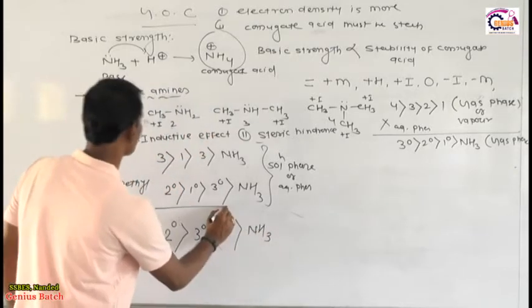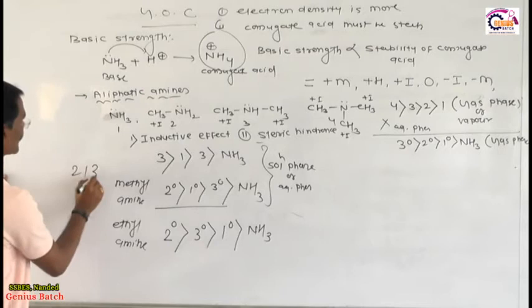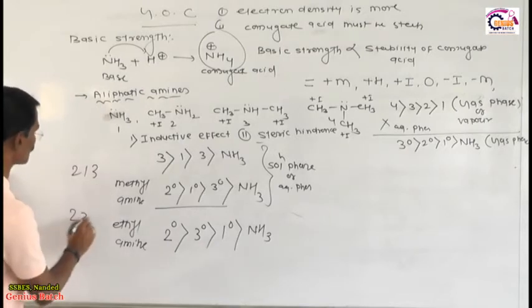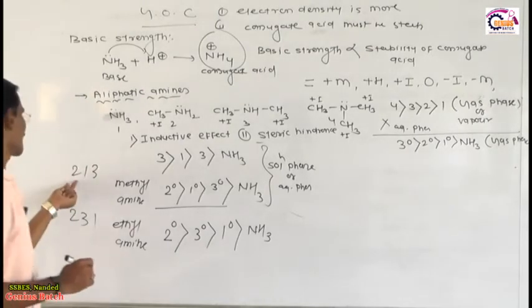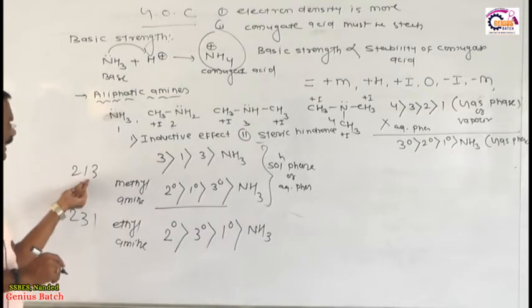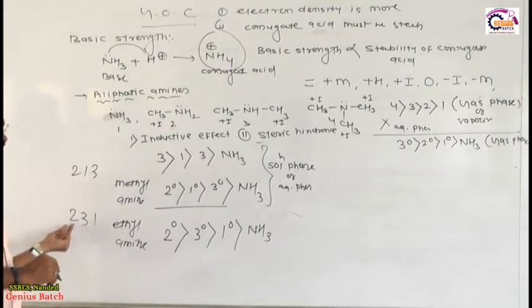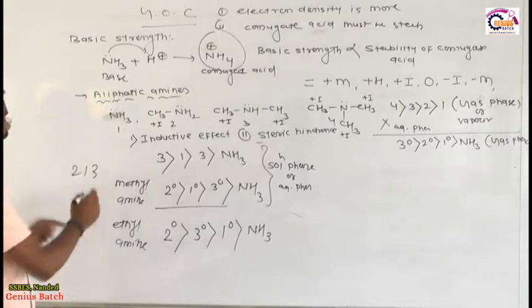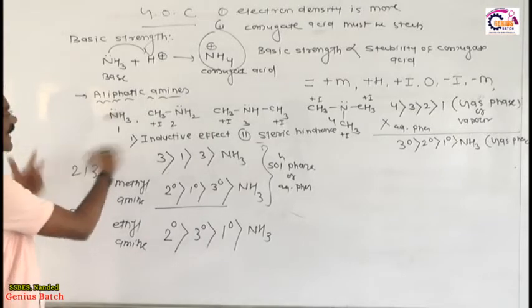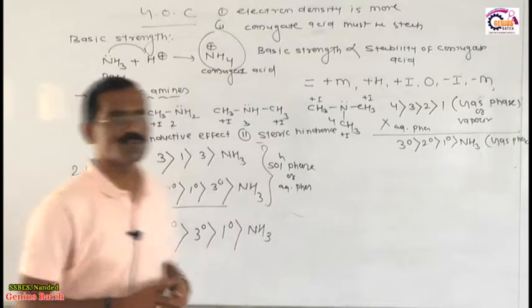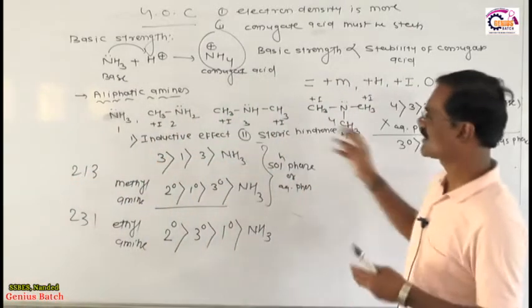Keep in your mind, in case of methylamine 2, 1, 3, and in case of ethylamine 2, 3, 1. 2, 1, 3 means secondary amine is more basic than primary amine than tertiary amine. But in case of ethylamine, secondary amine is more basic than tertiary than primary, and finally all three are more basic than ammonia. So these are the basic strengths in aliphatic amines.